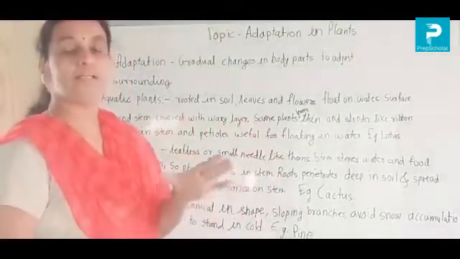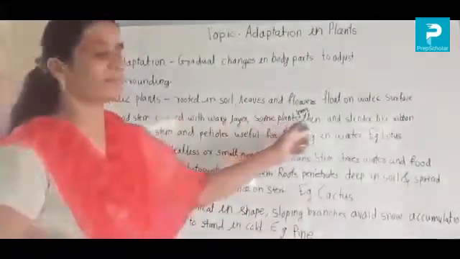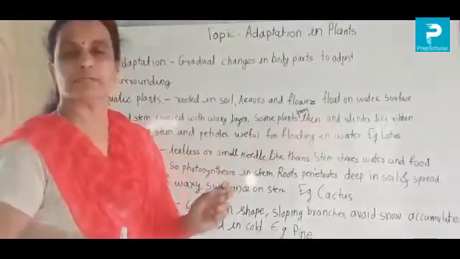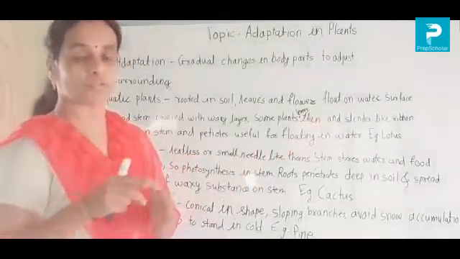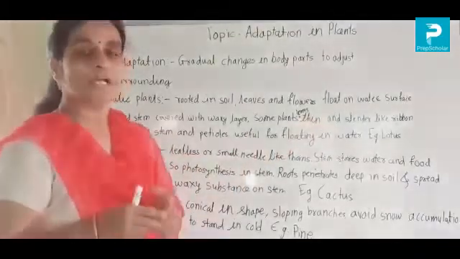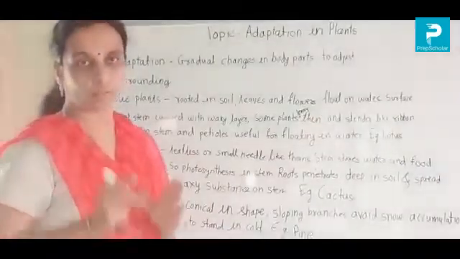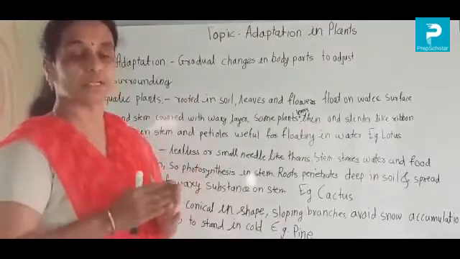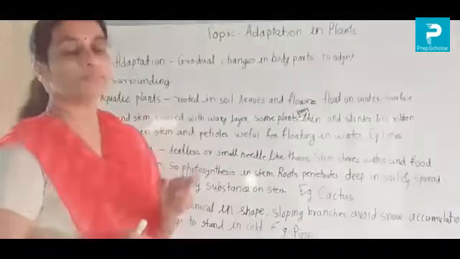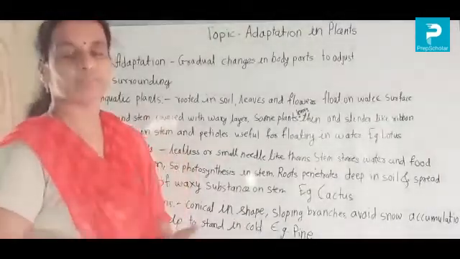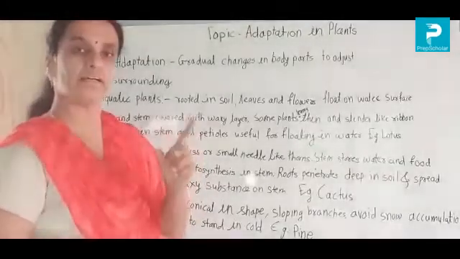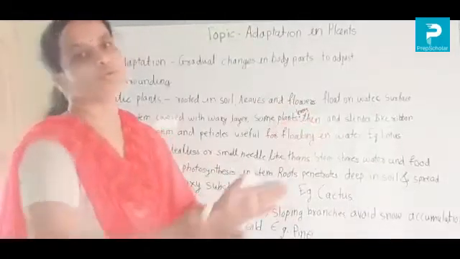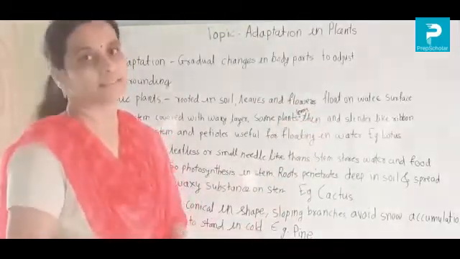Then some plants have leaves that are thin and slender, so thin like a ribbon. If you have seen the flow of water in a river, you can see plants like big grass. Those are so tall. Their leaves are thin and slender like a ribbon, because they allow the water to flow easily from their sides.